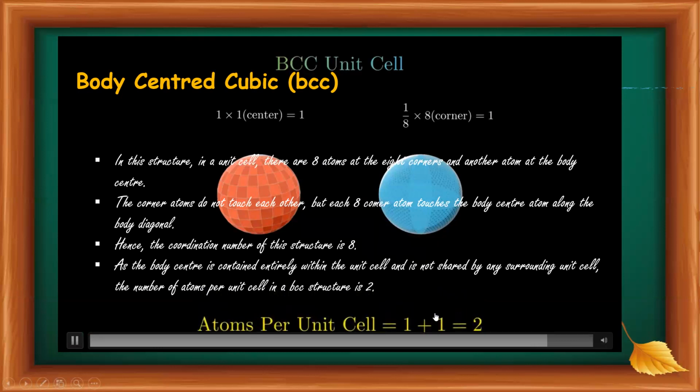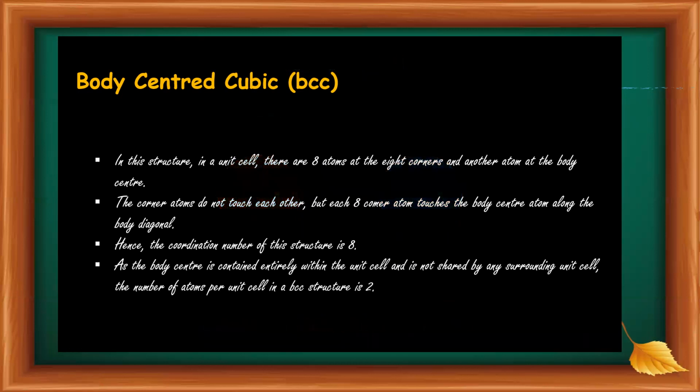Then the atom at the body center, and so the atoms per unit cell is equal to 2.